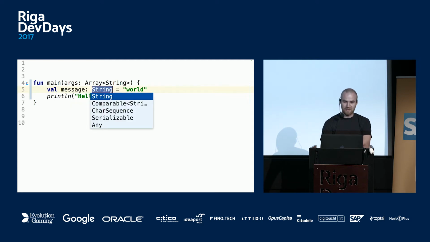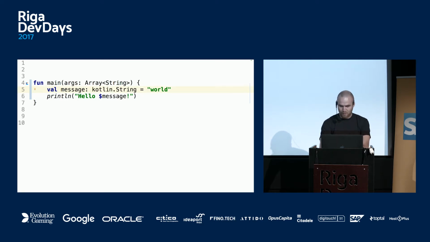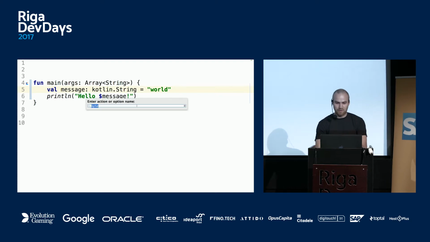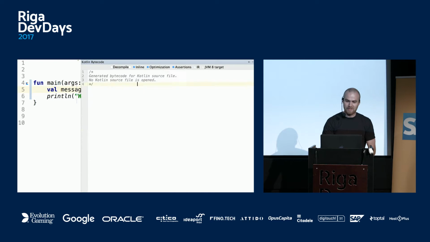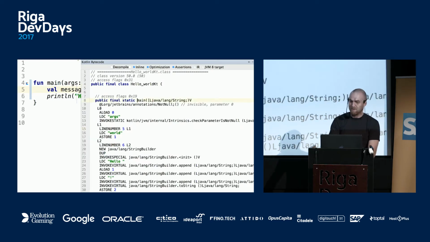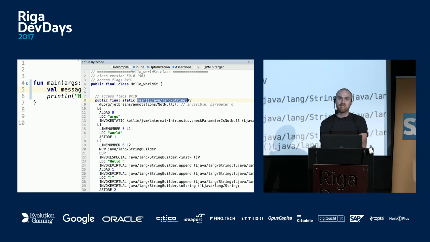But you can, like in Scala, say, oh, this is actually a string. And here, the interesting thing, this is the Kotlin string. So if we compile this, you might see that at runtime it becomes just a normal java.lang.String. If we look, for example, I'm using this action, Kotlin bytecode. This is a built-in thing in IntelliJ. So here we have the signature for main, and what I select is java.lang.String at runtime.